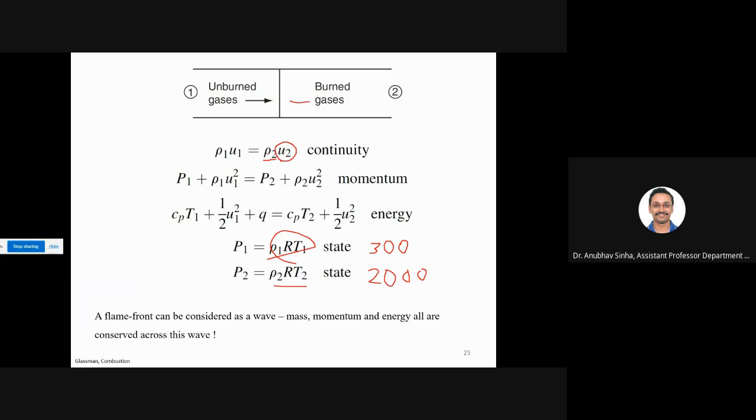As the fuel passes through the combustion wave, through the flame front, two things happen. One is that the density decreases; it will be much less dense than the unburnt air. And the velocity will increase; it will be much higher than on this side. These are just the governing equations, which you would have studied in fluid mechanics, right?